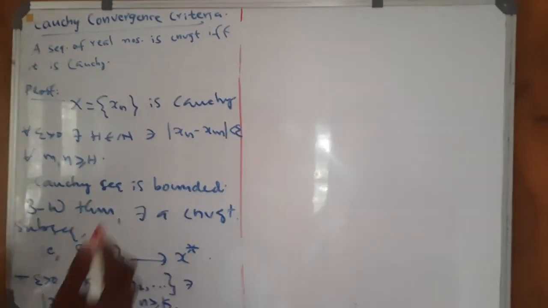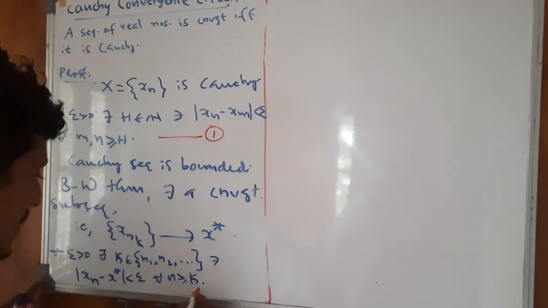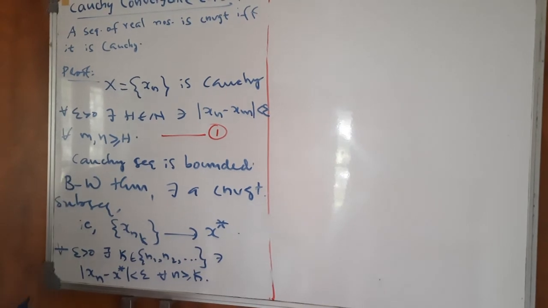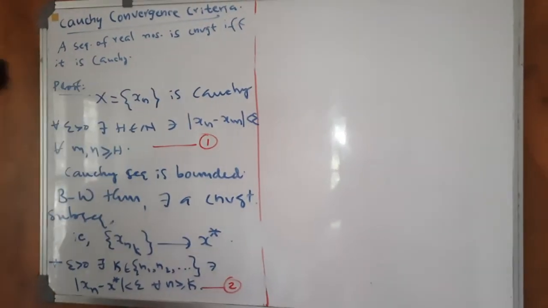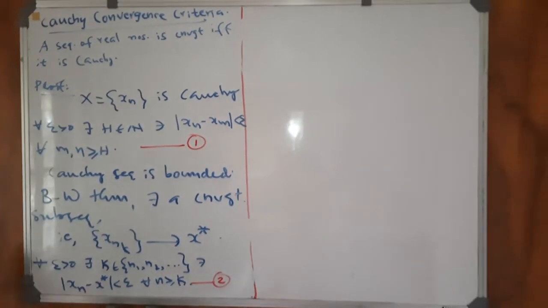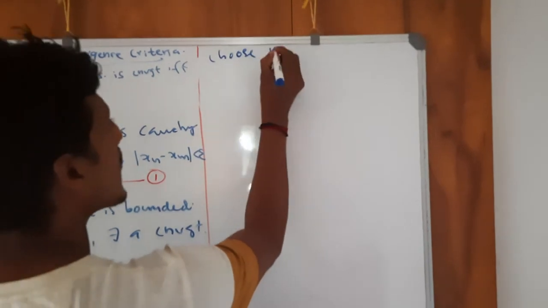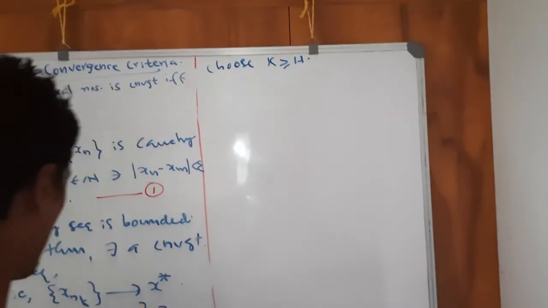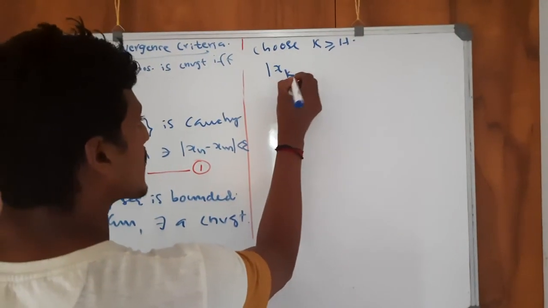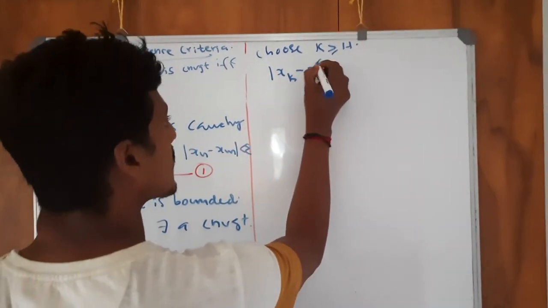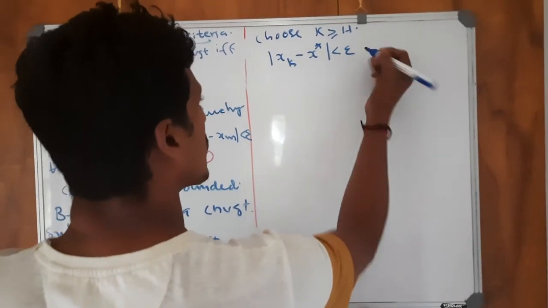Let me call this inequality number 1, and this inequality number 2. In particular, if I choose this k greater than or equal to h, then I have modulus of xk minus x star less than epsilon.